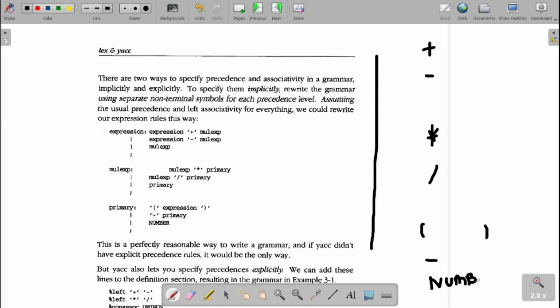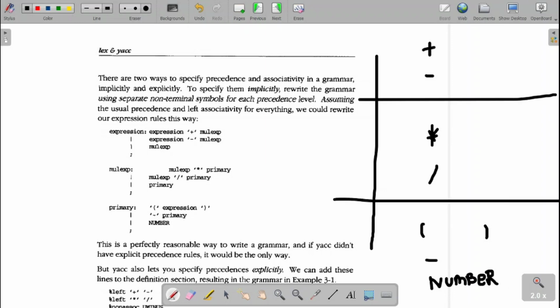So whatever my earlier grammar was, I am splitting that grammar into three components. This is the first component, this is the second component. This is my lowest precedence, then this will be my middle precedence, then this will be my highest precedence. So I am dividing into precedence levels. Now I will go for the E again. For this one, I will give the intermediate one, which I will call T over here.